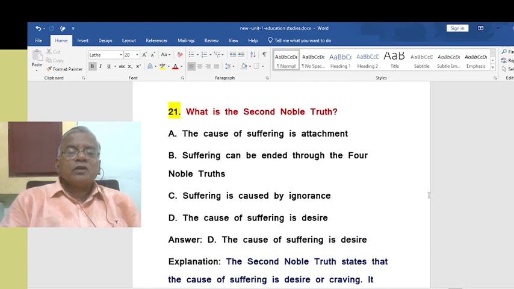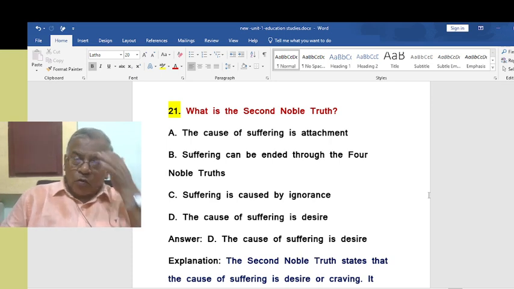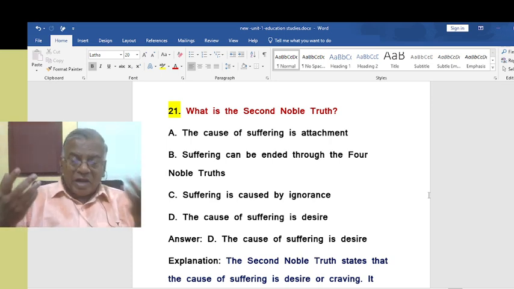What is the second noble truth? Of course, we know all the 4 truths. You must know by heart.